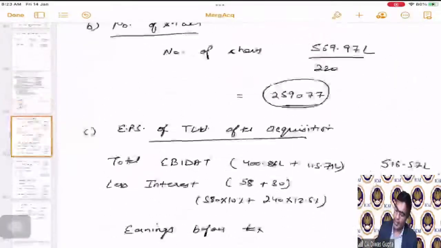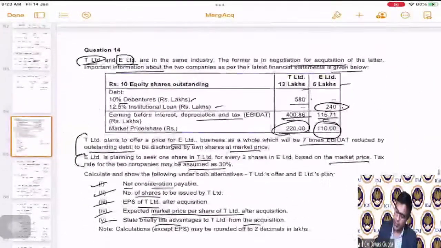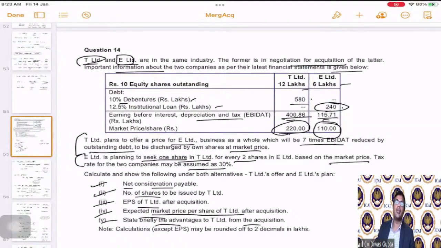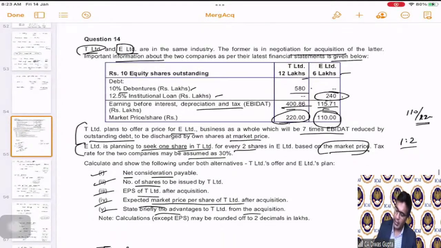Can we just go and see it again in the question? The E Limited is planning to seek one share in every two shares. That's all. They have directly given us the 1:2 swap ratio. Simple. And they are saying that it is evident in the market prices also. If you see 110 divided by 220, you will get 1:2 only. Correct?